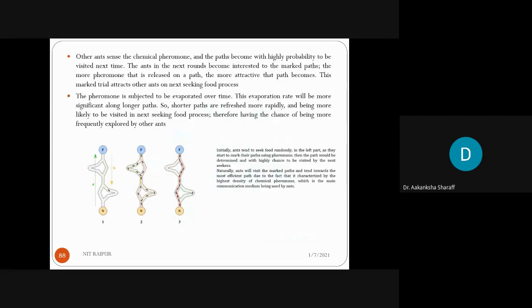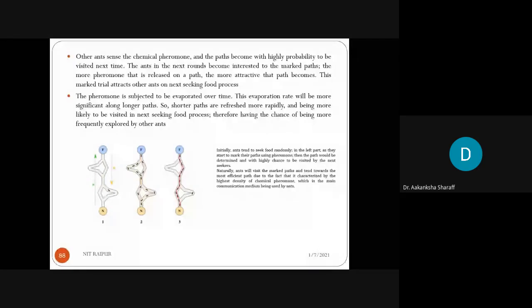Now here the other ants sense the chemical, the pheromone, and the paths become highly likely to be visited next time. The ants in the next round become interested in the marked paths, and the more pheromone that is released on the path, the more attractive the path becomes. It means that whatever the number of ants going through that path, the more pheromone will get released, and the same path will get followed by the other ants also, and that becomes the attractive path, you can say. So this marked trail attracts other ants in the next food-seeking process.